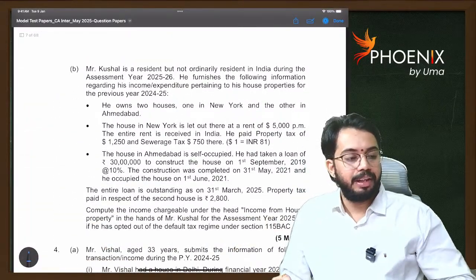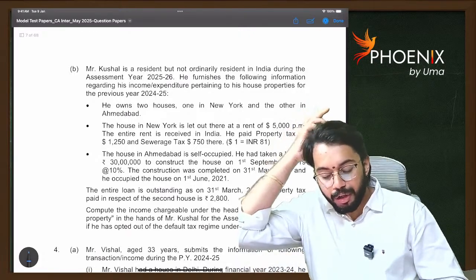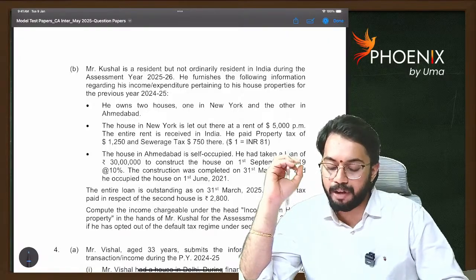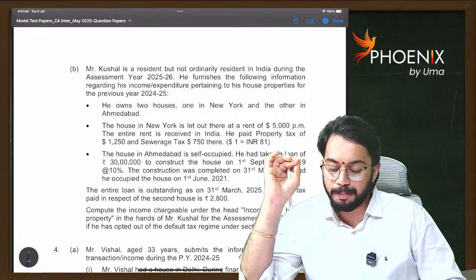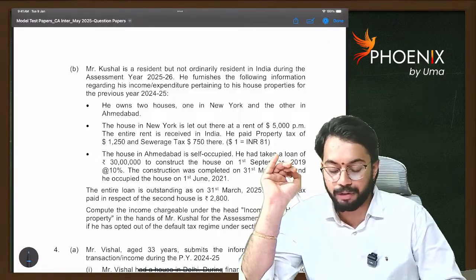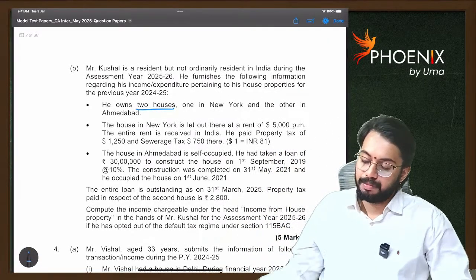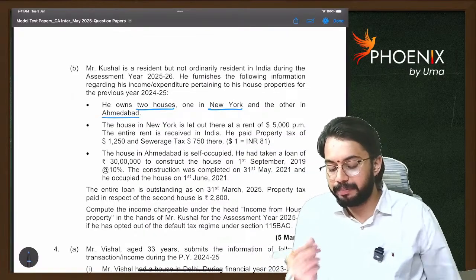Mr. Kushal is a resident but not ordinarily resident in India. During assessment year 25-26, he furnishes the following information regarding his income or expenditure pertaining to his house properties for previous year 24-25. He owns two houses, one in New York, another in Ahmedabad.